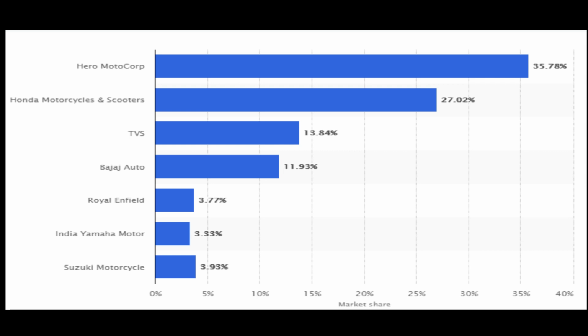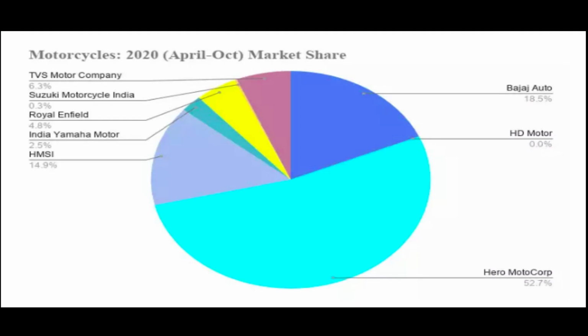Bajaj Auto stood at 11.93 percent. Royal Enfield 3.77 percent. Yamaha Motor 3.33 percent. Suzuki Motorcycle 3.93 percent. So the Indian two-wheeler space has two segments with respect to market share. One is the motorcycle space. In the motorcycle segment, Hero Motocorp is one of the leading manufacturers of two-wheeler motorcycles, which occupies 52.7 percent.